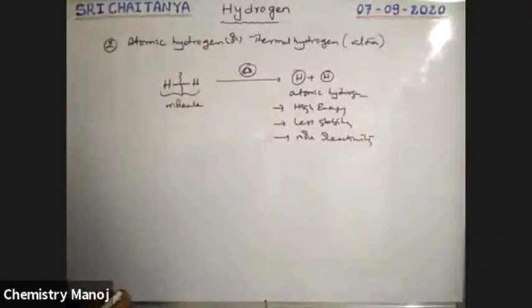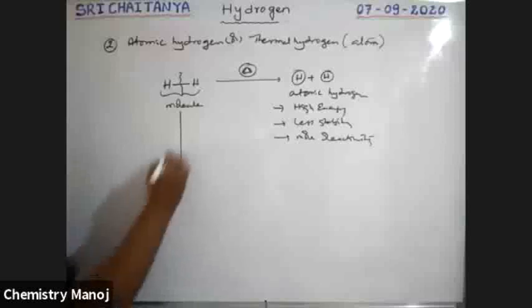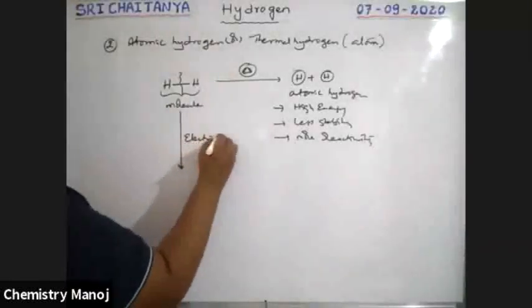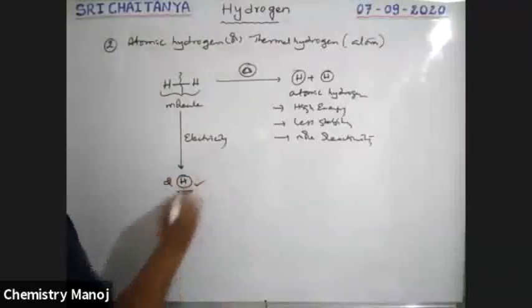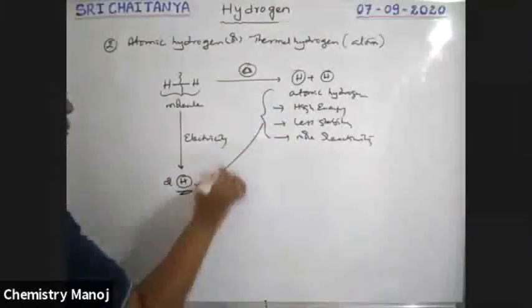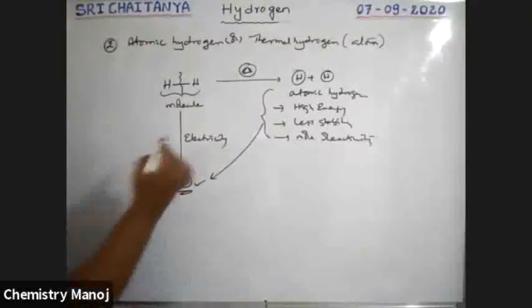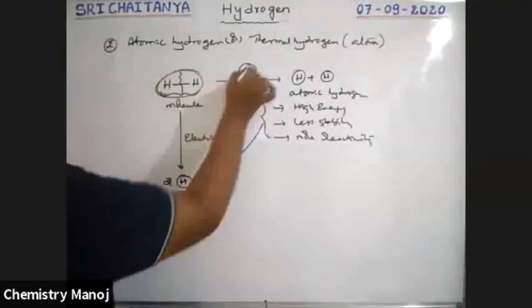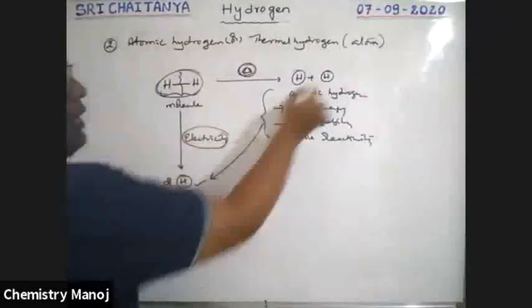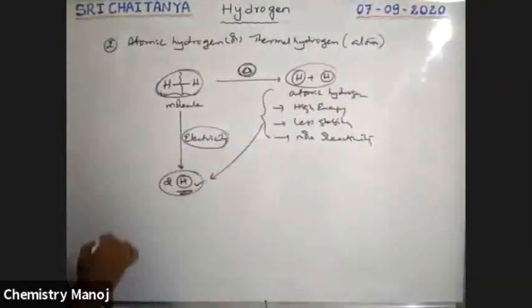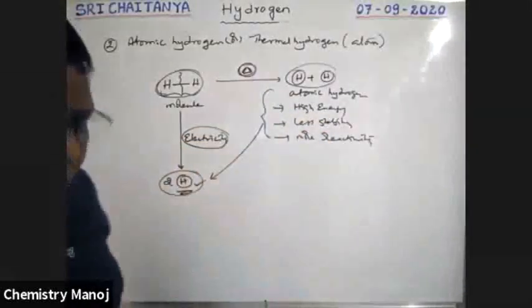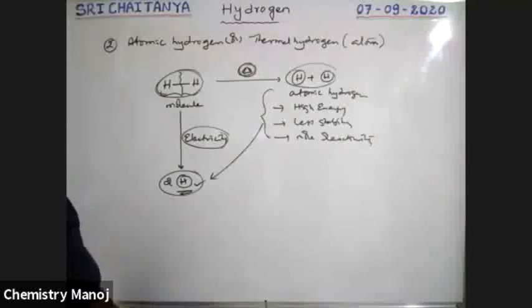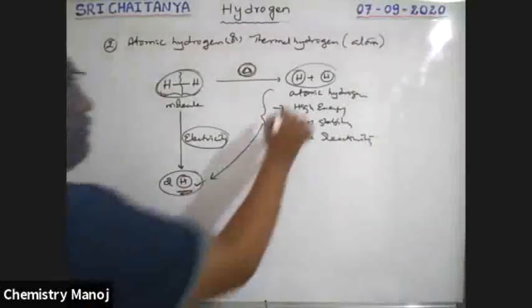So if electricity is passed through this hydrogen molecule, there also two hydrogen atoms are produced. So all these properties are also applicable here. That means when this hydrogen molecule is heated or electricity is passed, atomic hydrogens are produced. These atomic hydrogens have high energy and less stability and give more reactivity. So now we have atomic hydrogens.